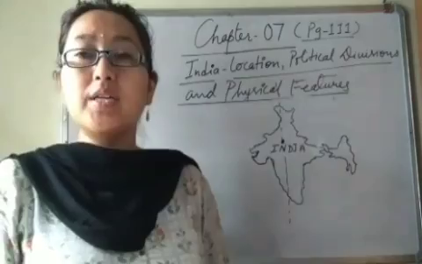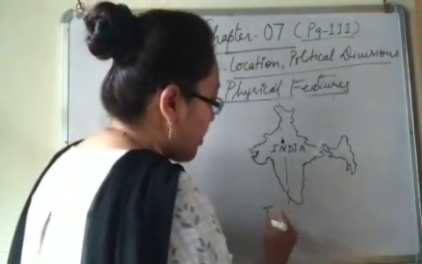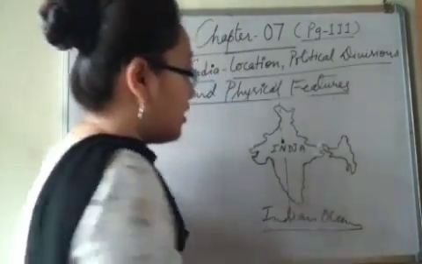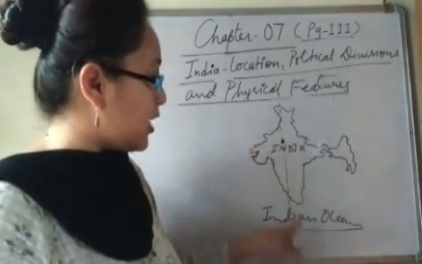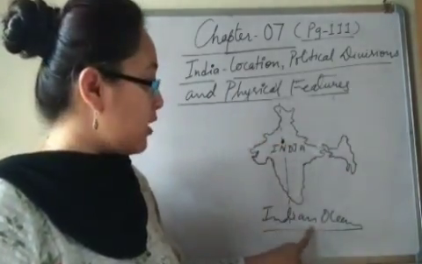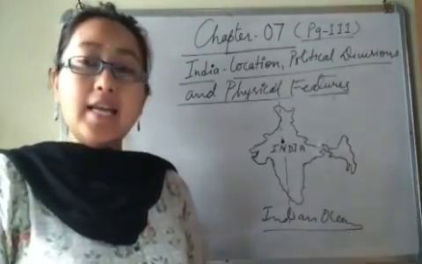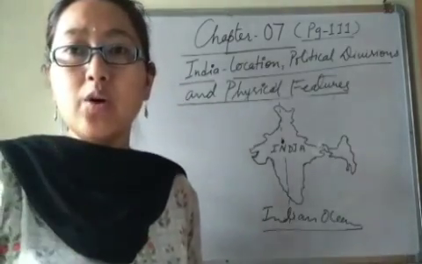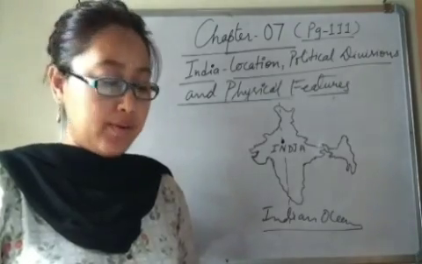Okay, India is situated at the head of the Indian Ocean. So here we have the Indian Ocean. India is entirely located towards the head of the Indian Ocean. And the Indian Ocean is the only ocean which is named after a country, right?